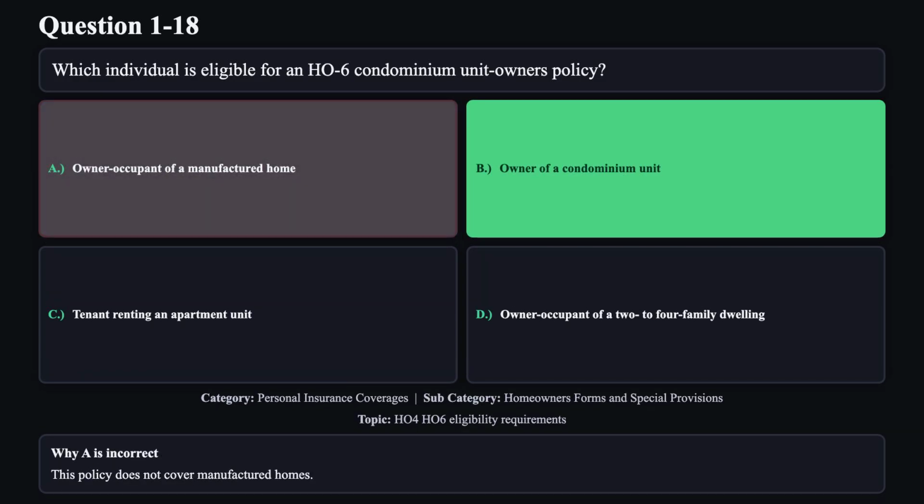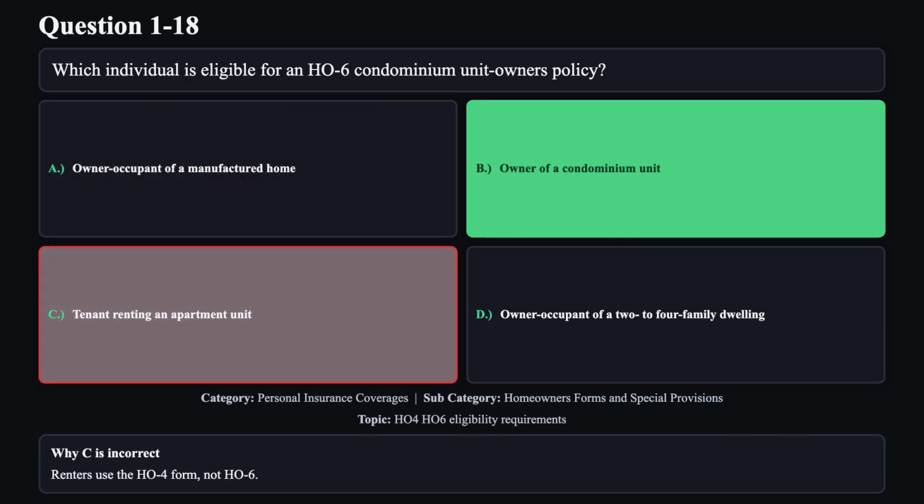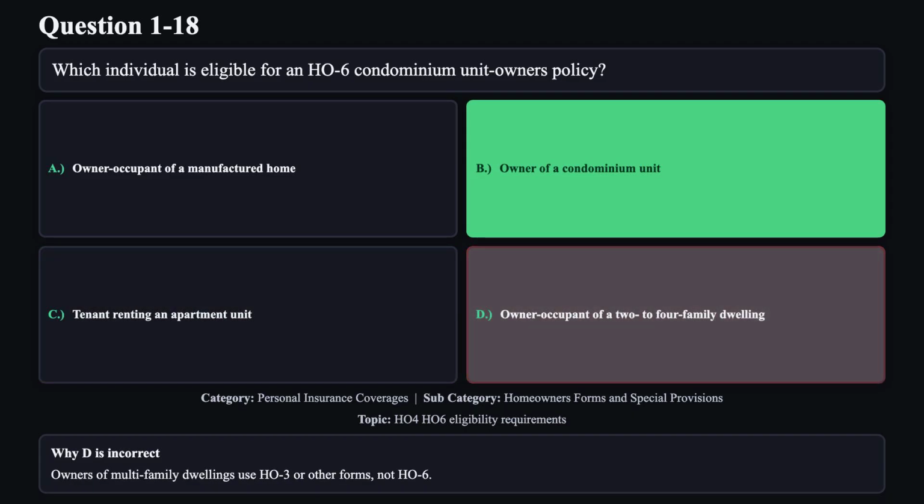Reason A is not correct. This policy does not cover manufactured homes. Reason C is not correct. Renters use the HO4 form, not HO6. Reason D is not correct. Owners of multifamily dwellings use HO3 or other forms, not HO6.